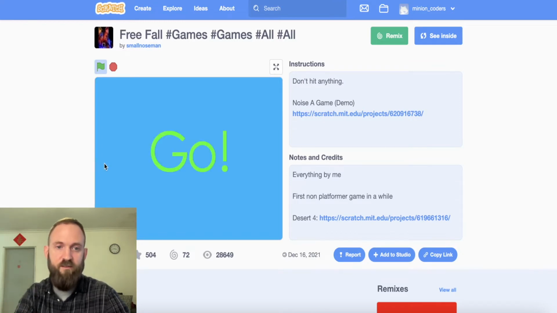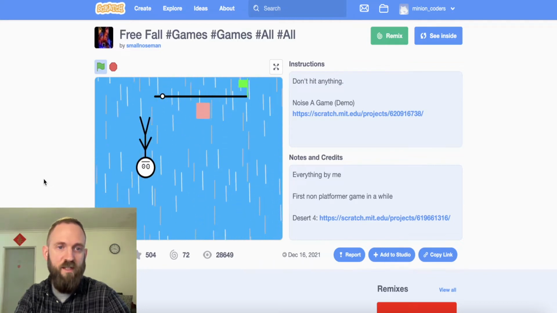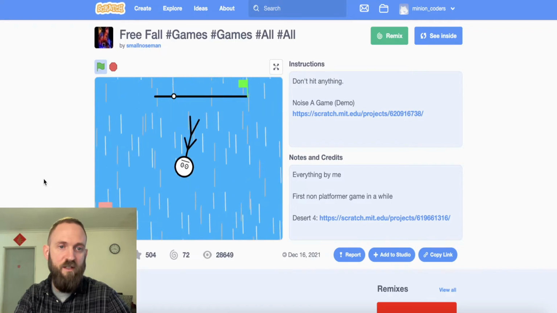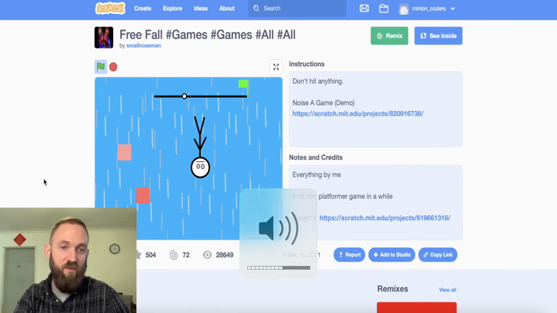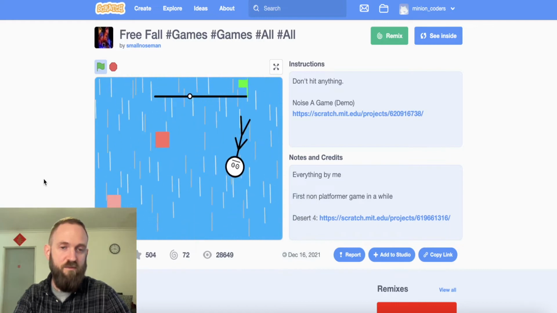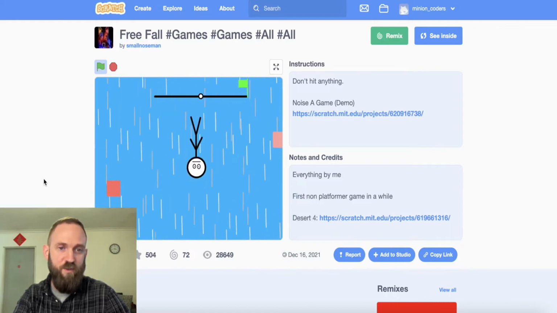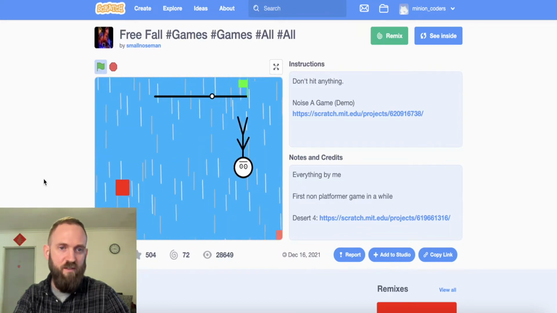Right, I'm just going to go for it. Don't hit anything. What am I doing? Whoa. Okay, I'm moving him with the arrows. I'm falling. So we just go left and right. We just go left and, whoa. I like this music. This is pretty fun. Oh, I'm going to make it to the green flag.